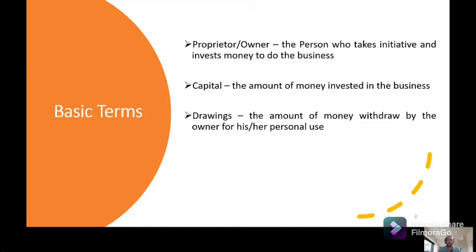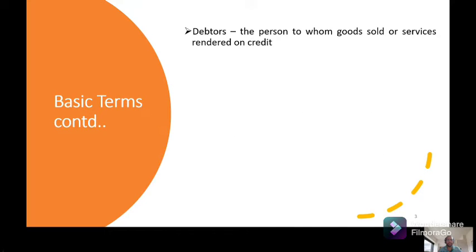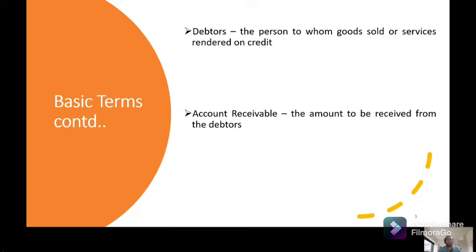Drawing, whatever money is taken out of the business is drawing. Transaction, any exchange of goods, services for cash or for any consideration. Okay, you are selling goods to a person on credit, that is debtors. Accounts receivable, whatever amount you need to receive from the debtors is accounts receivable.